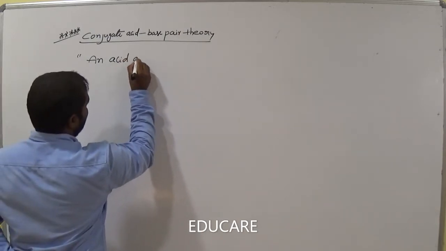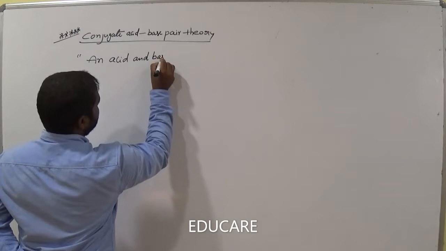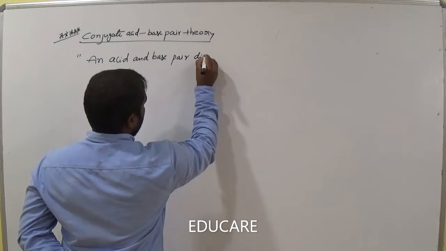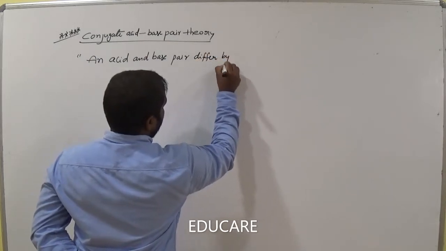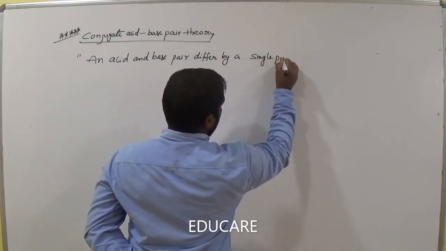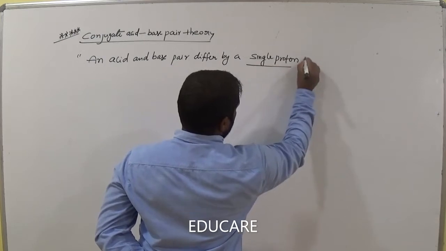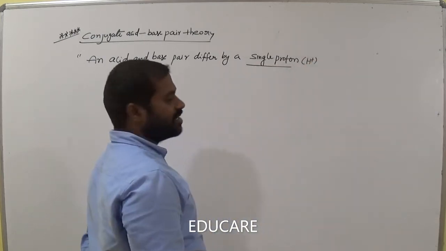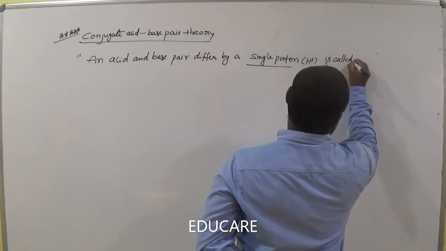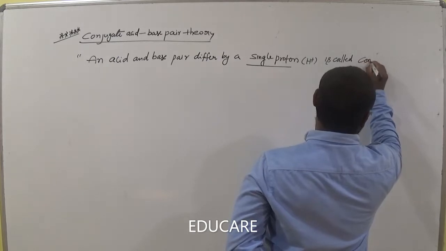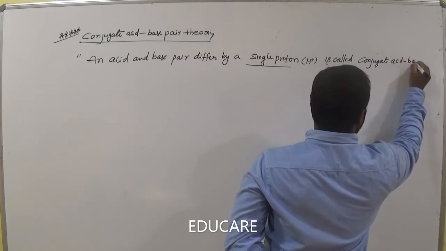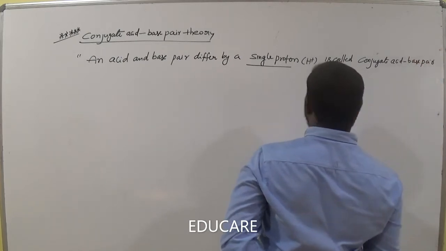An acid and base pair differing by a single proton, that means H plus, a single proton, is called a conjugate acid base pair.